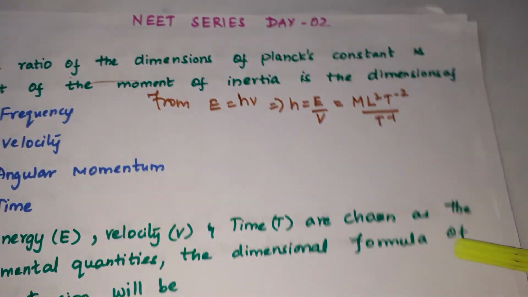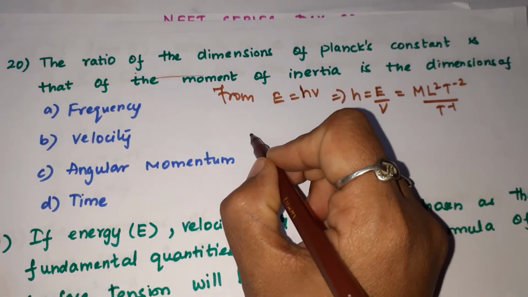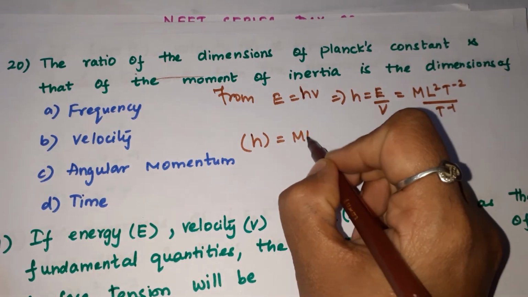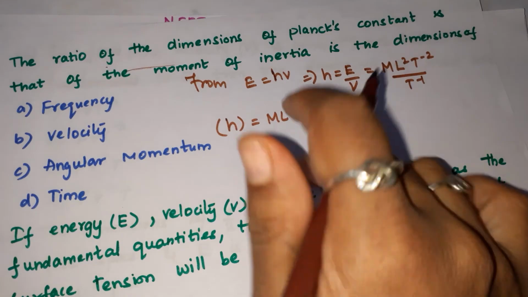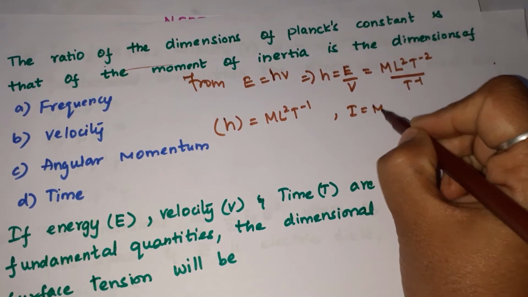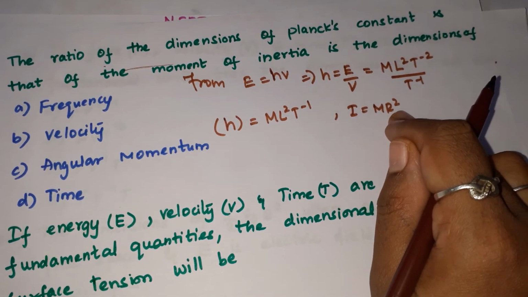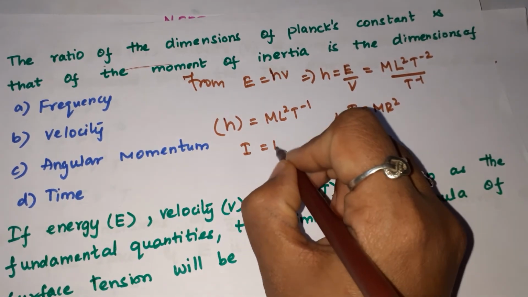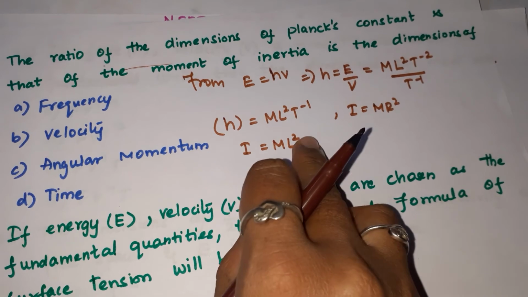Now, the dimensions of Planck's constant, h, are M L² T⁻¹. Also, the moment of inertia I is equal to m r squared, so it is M L², mass times length squared.